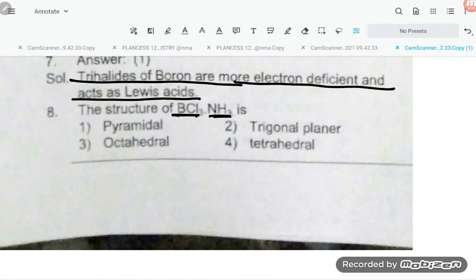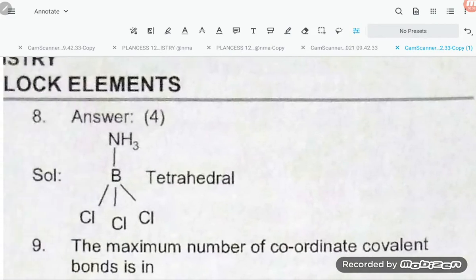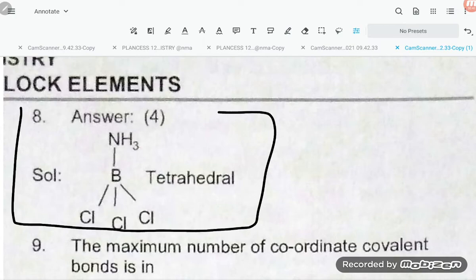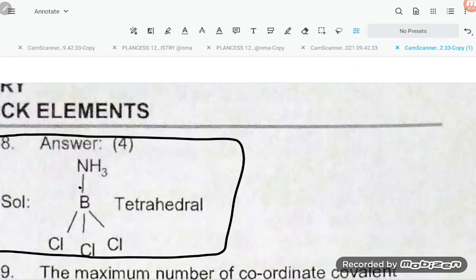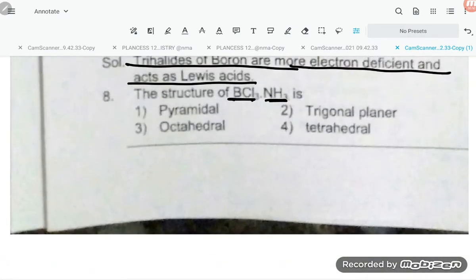So now they are saying structure. Here it is a tetrahedral structure, students. Because of the formation of the coordinate bond, it is forming the tetrahedral structure. So always keep in mind, this is having a tetrahedral structure.